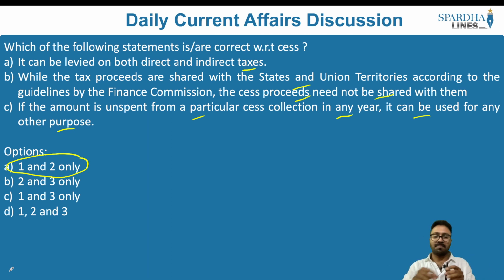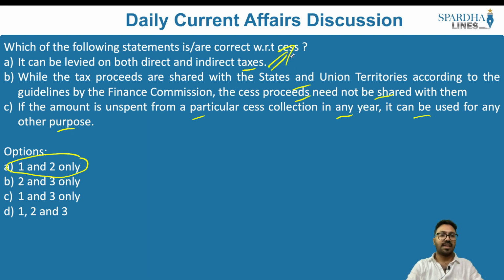Let's say there is a tablet, or you buy any of the products. For that, what you pay is certain taxes. So indirect taxes will have to be borne by everyone, but direct taxes will be borne by those people who are paid salaries. So it is applicable for both direct as well as indirect taxes. So the first statement is right.